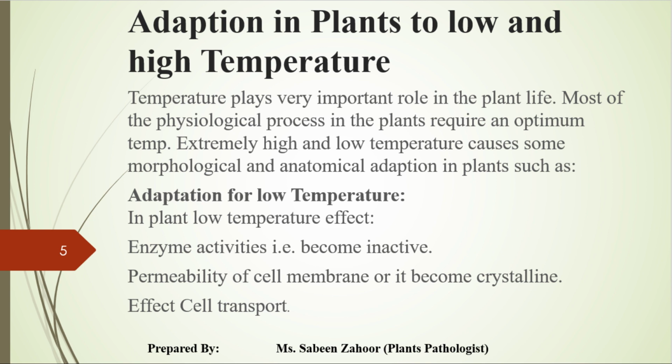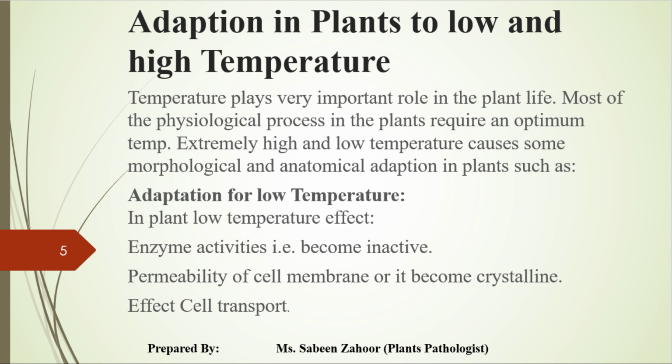Temperature plays a very important role in plant life. Most of the physiological processes in plants require an optimum temperature. Extremely high and low temperatures cause some morphological and anatomical adaptations in the plant, such as adaptation for low temperature.